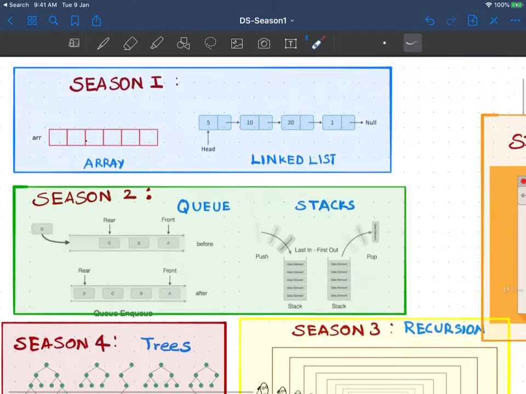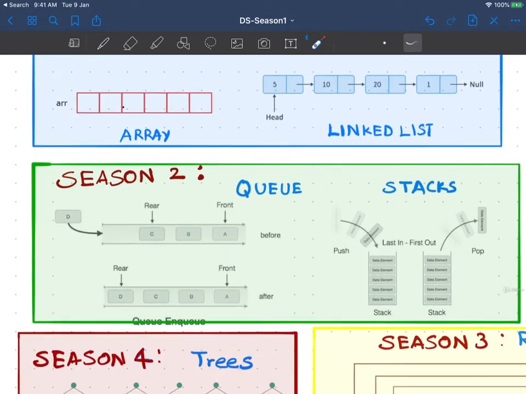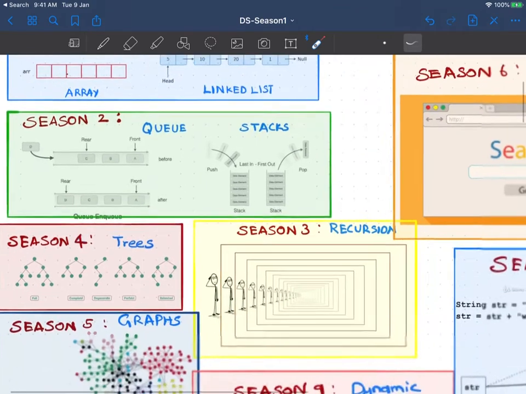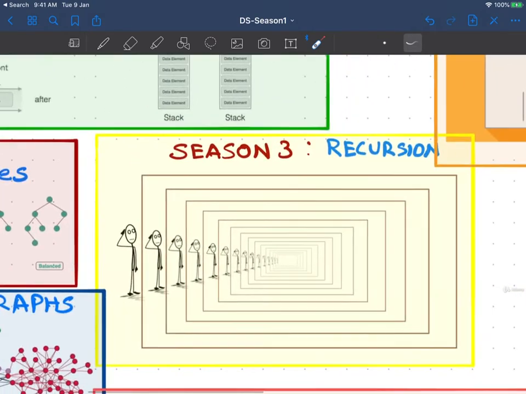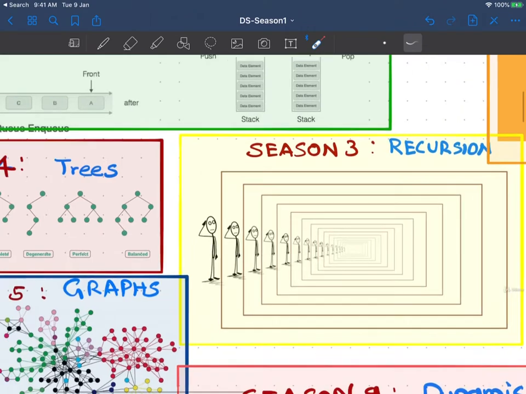Similarly, in season 2, the main data structures we are going to see are queues and stacks. We'll see the theory, then the time complexity of each data structure and some of the problems which are asked in interviews. Then in season 3, we'll talk about recursion. We'll see how recursion works, how the JVM is handling this recursion in the stack, and how it is using the stack memory and the heap memory. Those kinds of things we'll see in recursion.